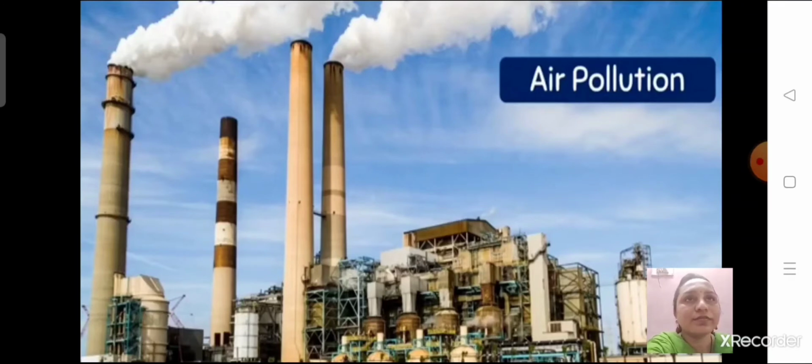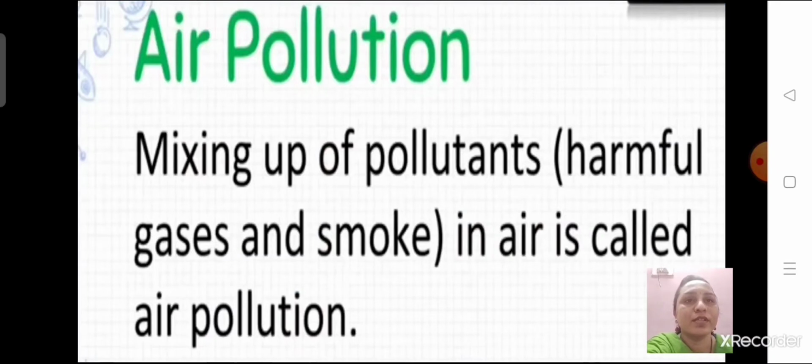Okay? So dust and smoke from cars, buses and factories make the air dirty. We say that the air has been polluted by dust and smoke. Okay? So air pollution is very harmful to living organisms. Okay? So cutting down the trees increases the air pollution. Yes.